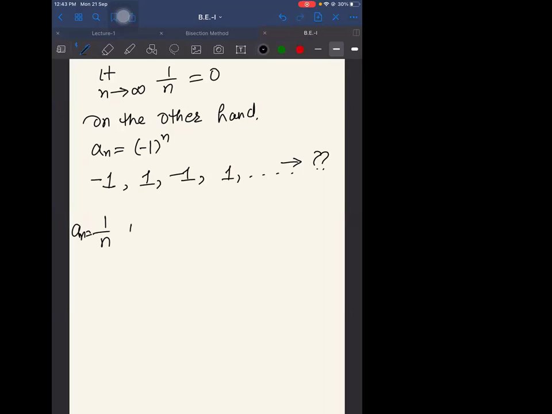1 by n is convergent, right? But an is equal to -1 by n is what? Divergent. So this is something which we know, right? But how to write it mathematically?